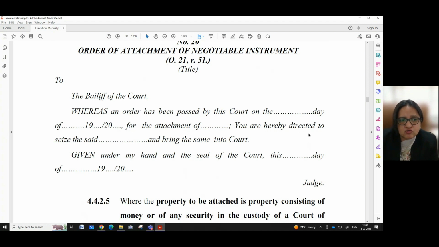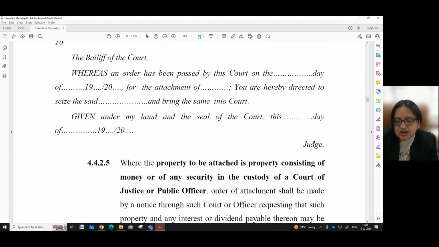You are hereby directed to seize the name of the negotiable instrument and bring the same into court, given under my hand and seal of the court this day of. So here we have to give the details of the date on which this order of attachment was issued, along with the signature of the presiding officer or the judge.